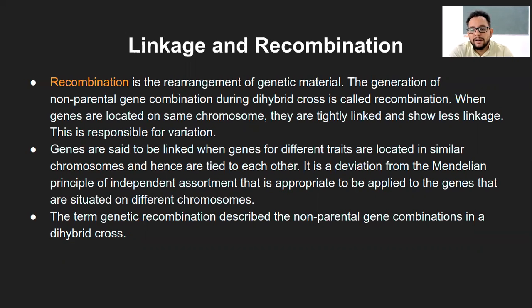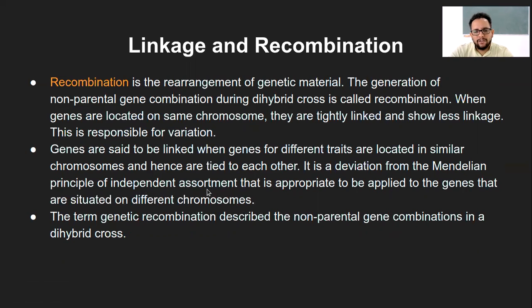Again, in case of Mendel, he expected that the gamete formation happens irrespective of what is coming in the other gamete, but that is not always true. If the linkage is happening, then that gamete formation might be different, and that will be a little dependent based on what gametes are being formed. And it is appropriate to be applied to the genes that are situated on different chromosomes.